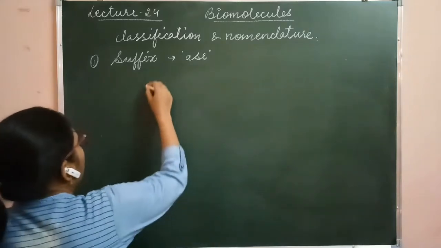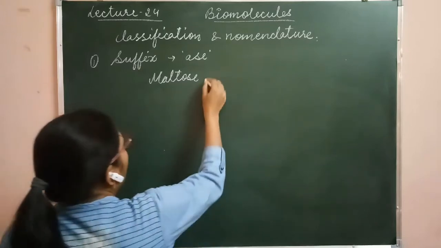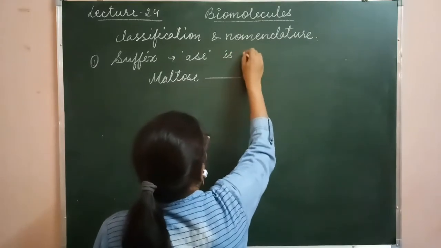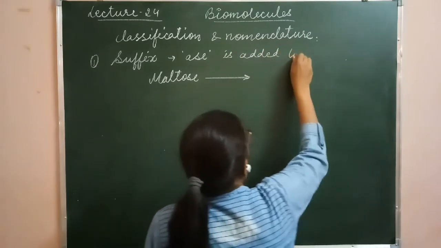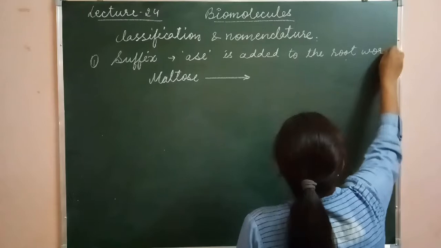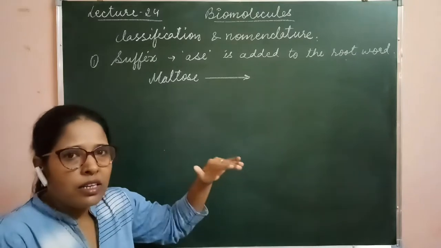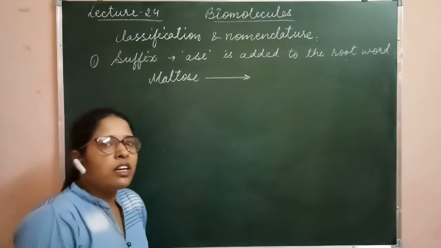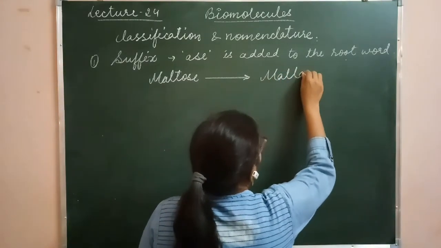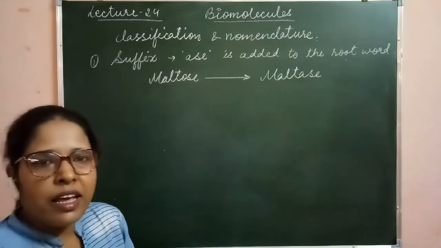For example, maltose is a sugar in which malt is the root word. Clear? The ase suffix is added to the root word. So in case of maltose sugar, the root word is malt, and the enzyme which converts the maltose into glucose is called maltase enzyme. Clear? So here malt is the root word and ase is the suffix.